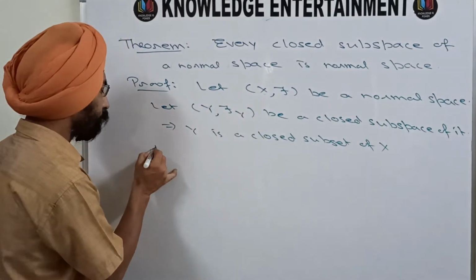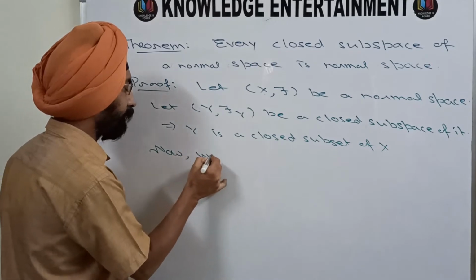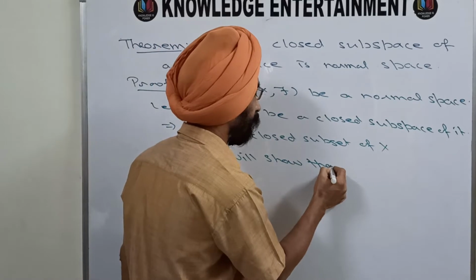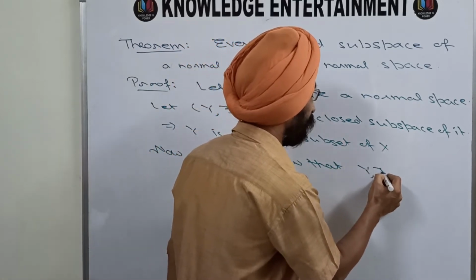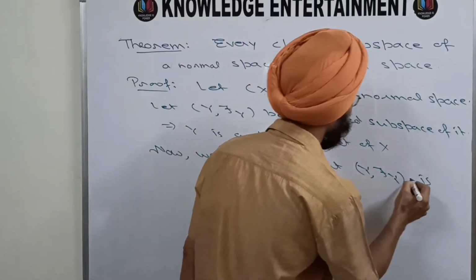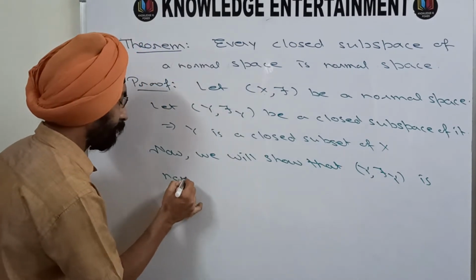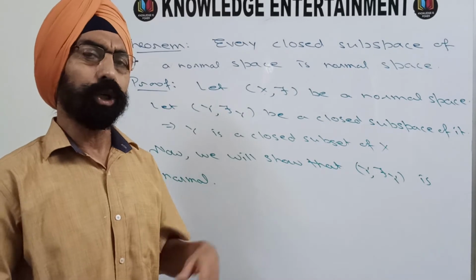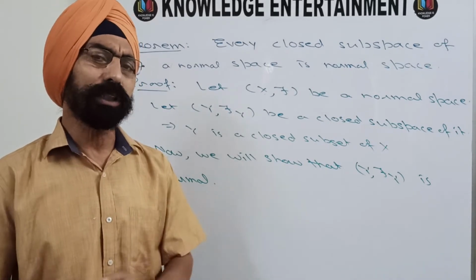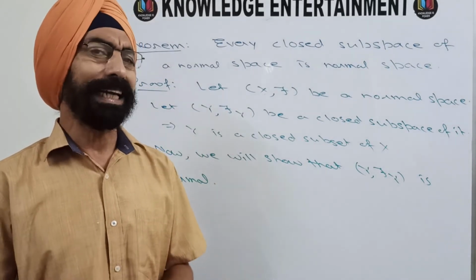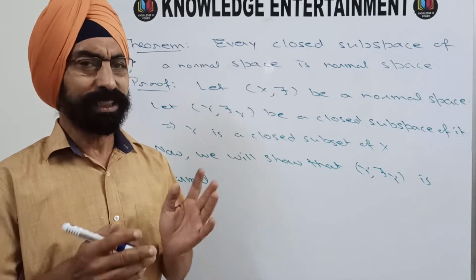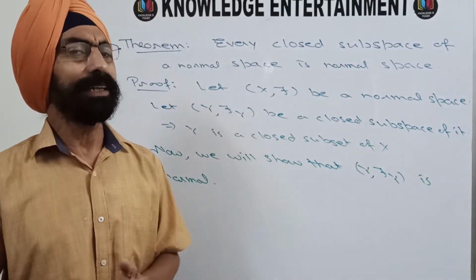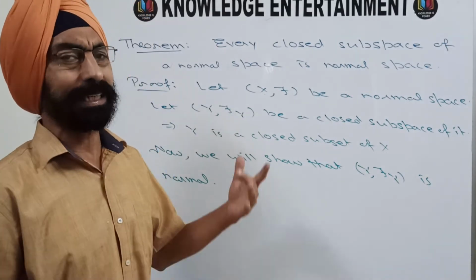So now we will show that (Y, tau_Y) is normal. And you know how to prove a topological space to be normal. From where are we to start? We are to start by taking a pair of disjoint closed subsets and then to find a pair of disjoint open subsets containing them.